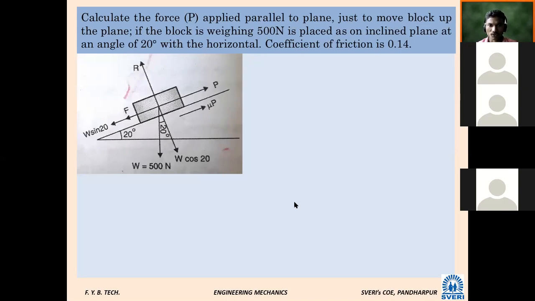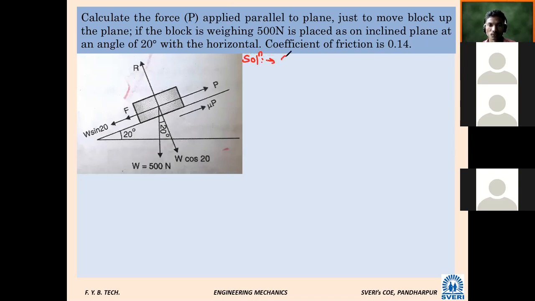Calculate the force P applied parallel to the plane just to move the block up the plane, if the block weighing 500 Newton is placed on an inclined plane at an angle of 20 degrees with the horizontal. Also the coefficient of friction is 0.14. So read the problem and let me check which things are given in this problem.